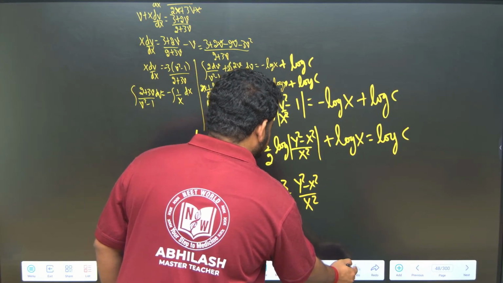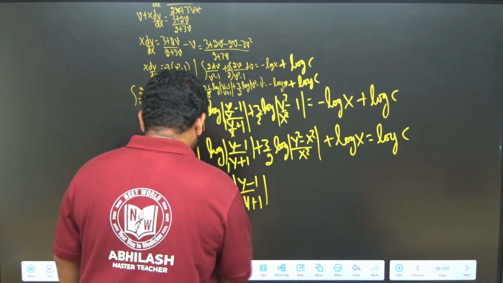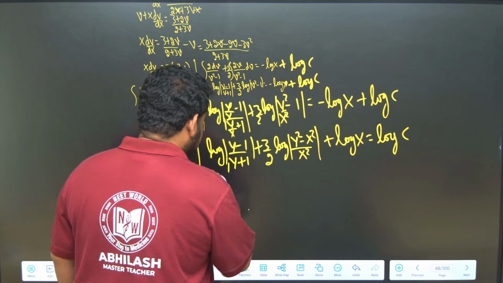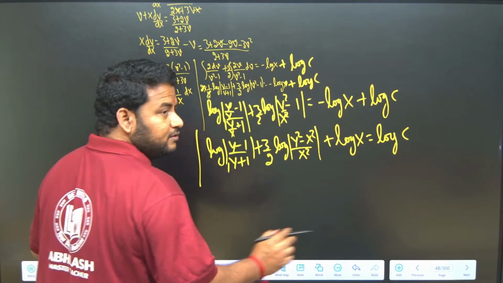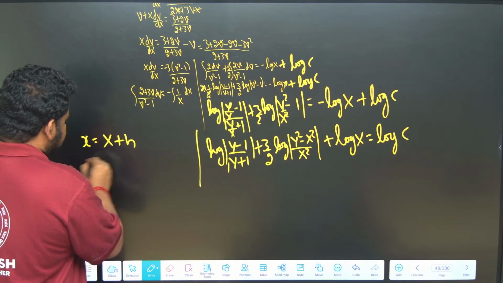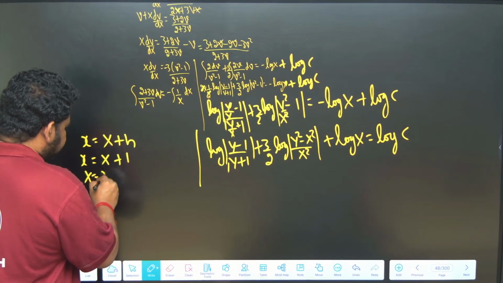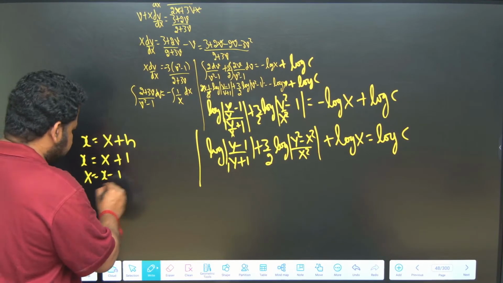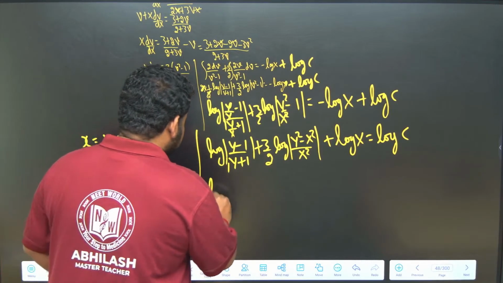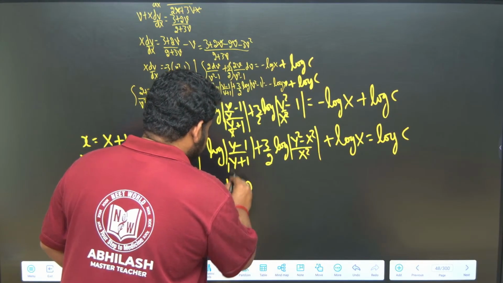Further, if you want to simplify, for the above equation, wherever we have y, we took small x is equal to capital X plus h, and capital X came out as small x minus 1. Similarly, capital Y will be equal to small y minus 1. So, here y is there, which means I should put small y minus 1. Small y minus 1 means y minus 2. This will be small y minus 1 plus 1.